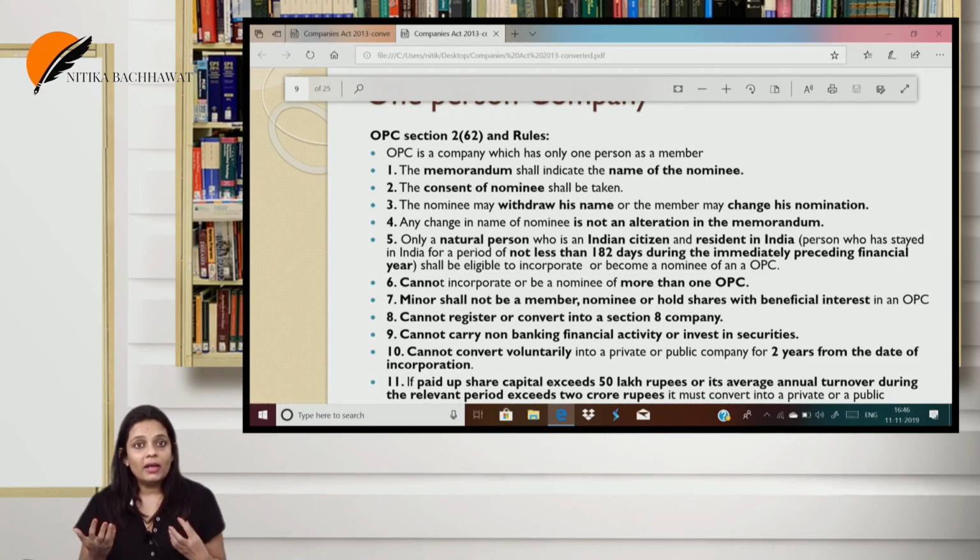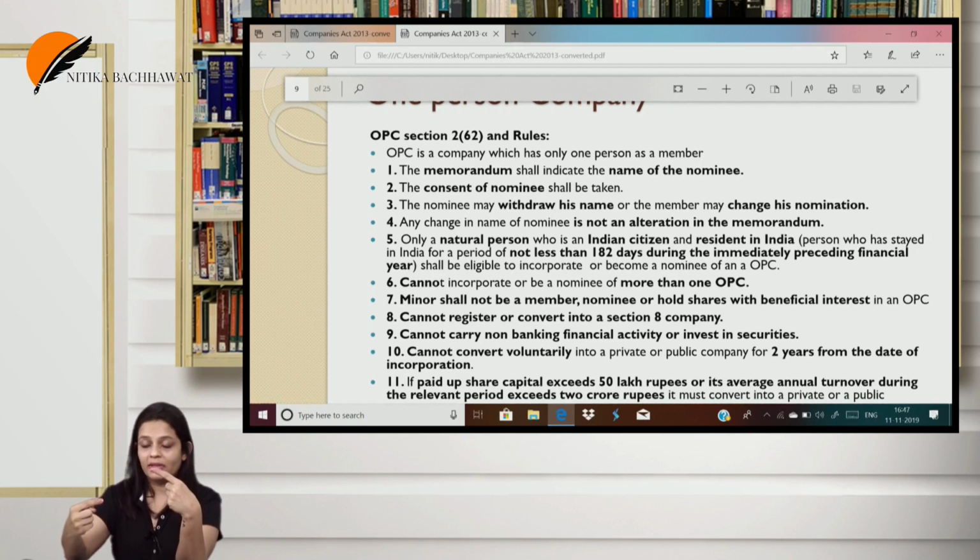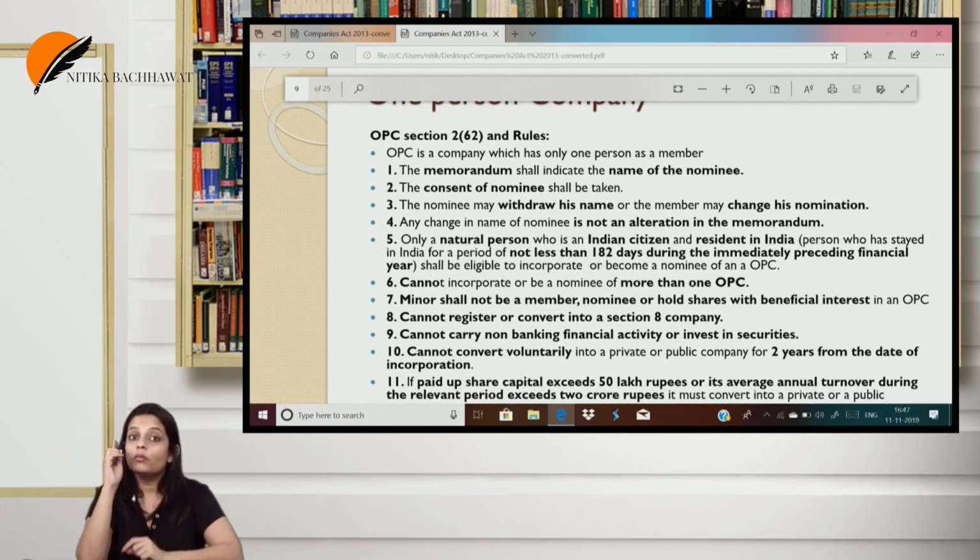But before I name anyone, I should take that person's consent. I cannot just name anyone without that person's consent. He can at any time withdraw his nomination. Similarly, the member can change the nomination. So in how many OPCs can I be a member or a nominee? At the same time, I can be a member of only one, and at the same time, I can be a nominee of another OPC, but not more than one. So I can be a member of only one OPC and at the same time a nominee of one.